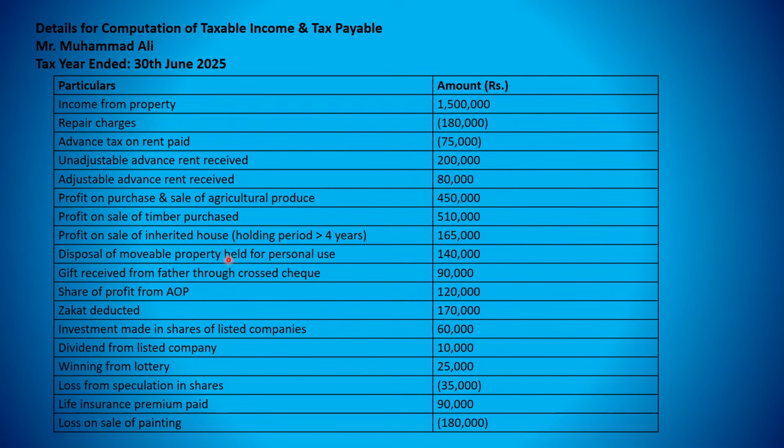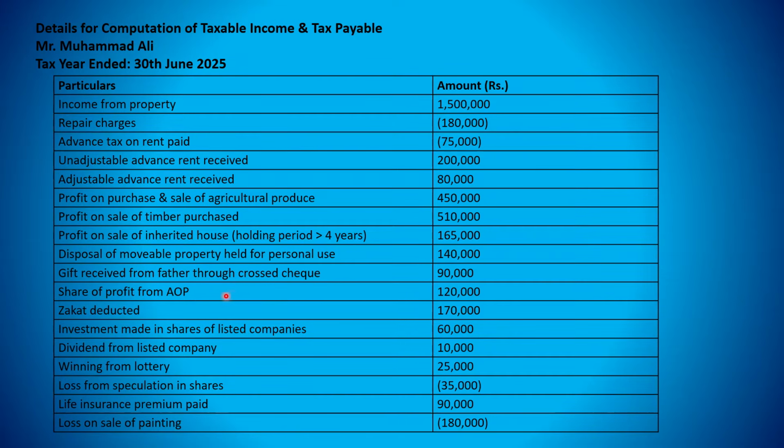Disposal of movable property held for personal use, according to the Income Tax Ordinance 2001. This is also not taxable. This is personal use. It can be a car. Gift received from father through cross cheque. So a gift from father is also not taxable.